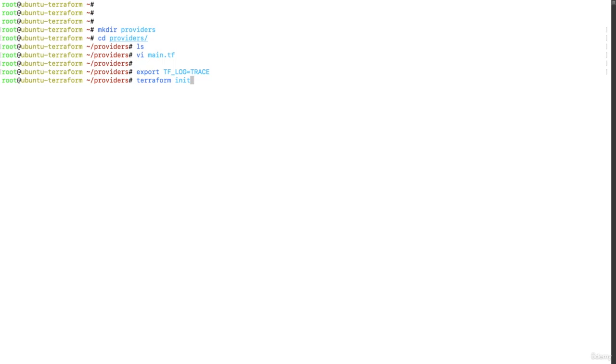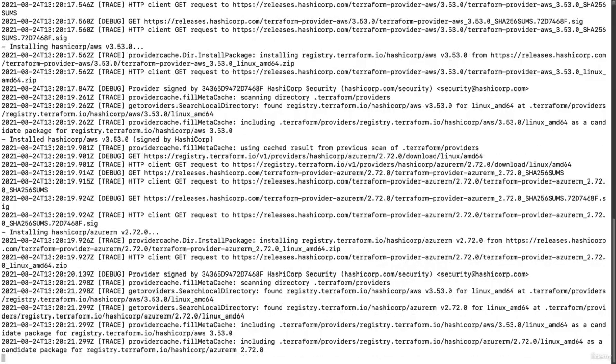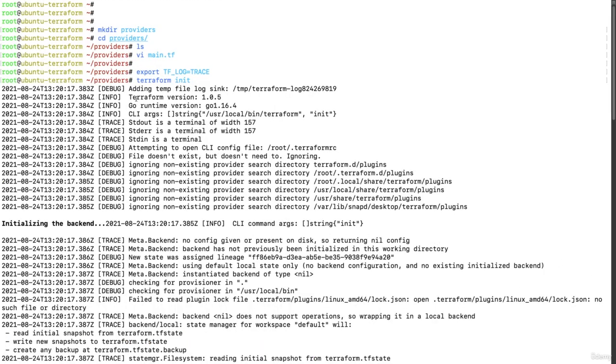What it will do, it will read this main.tf file and initialize Terraform. Hit enter. You can see it is working and we are getting the trace and debug logs, and finally we are getting Terraform has successfully initialized. Let's move to the starting of this log, and from here you can see it is initializing Terraform. So the version of Terraform is 1.0.5. Now it is running further and you can see it is initializing the backend. As I told you in the Terraform initialization lecture, it will download the plugin plus initialize the backend.